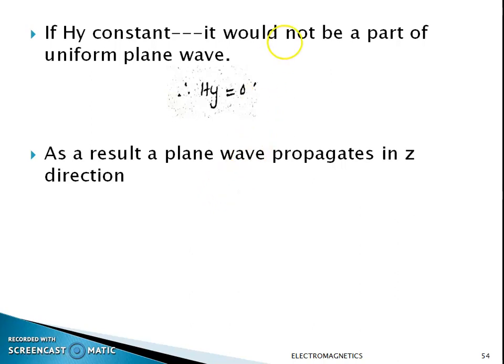So we describe the EM waves with the wave equation, and the wave equation which satisfies these two conditions is a uniform plane wave. The two conditions are ∂Ex/∂x is equal to 0, and also ∂Hy/∂y is equal to 0. If a wave equation satisfies these two conditions, then we can say that the wave is a uniform plane wave. Thank you.